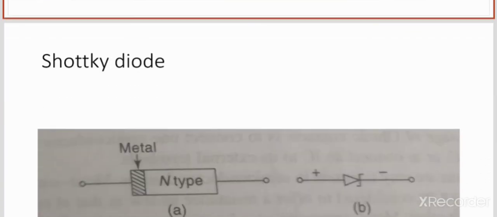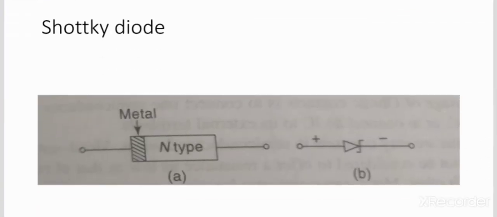Coming to the next type of diode, it is the Schottky diode. It can also be called the Schottky barrier diode. The Schottky barrier diode is an extension of the oldest semiconductor diode, that is nothing but the point contact diode. Here in this figure, the metal semiconductor interface is a surface of the Schottky barrier rather than a point contact. Here the metal is attached to the n-type semiconducting material.